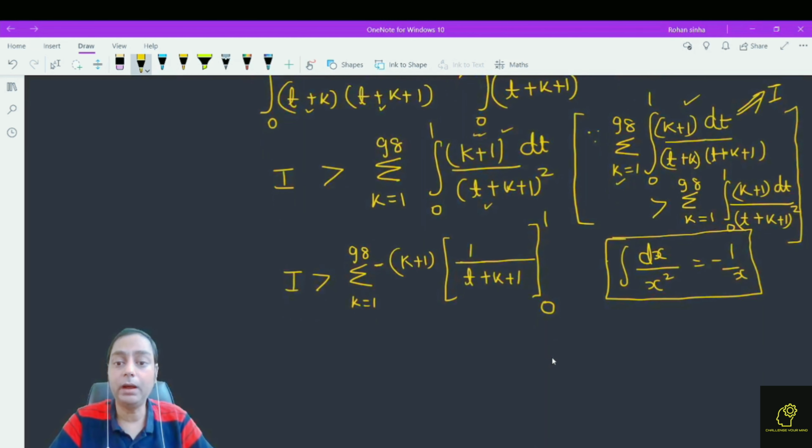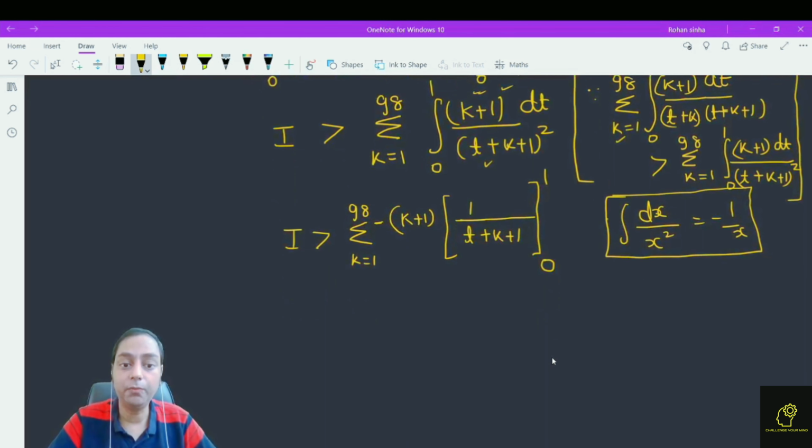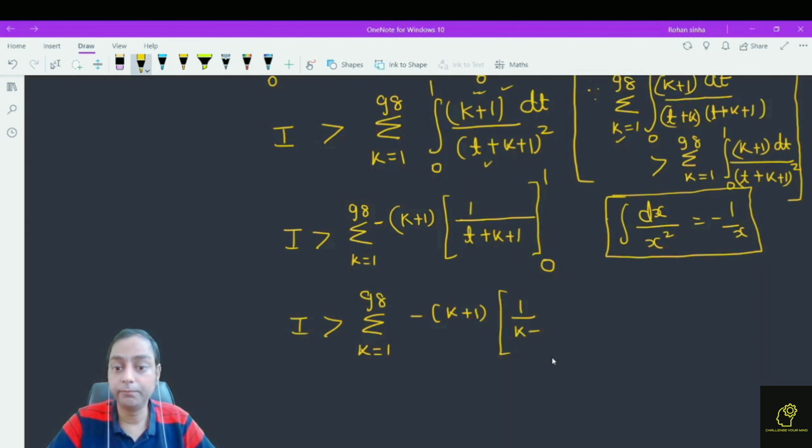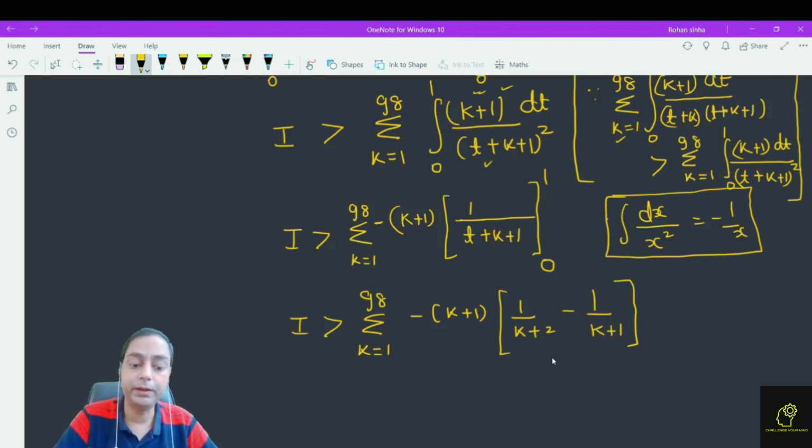Now simply putting the upper limit and lower limit, what do we find? We find I is greater than sigma k equals 1 to 98 of minus (k plus 1) times (1 upon k plus 2 minus 1 upon k plus 1), and after further calculation, rearranging the sign, we find